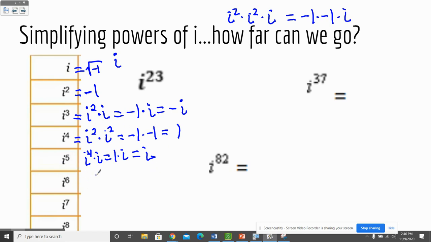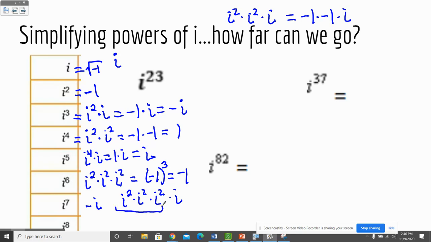i to the sixth, well, that's just i squared times i squared times i squared, or negative 1 to the third power, which is going to give me negative 1 again. So it looks like I have i and the negative 1. I wonder if I'm going to get negative i again. And the answer is yes, I will. i to the seventh could be i squared, i squared, i squared times i. We already said that this is negative 1. Negative 1 times i is negative i.